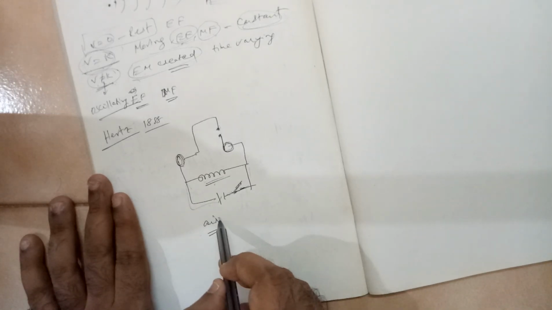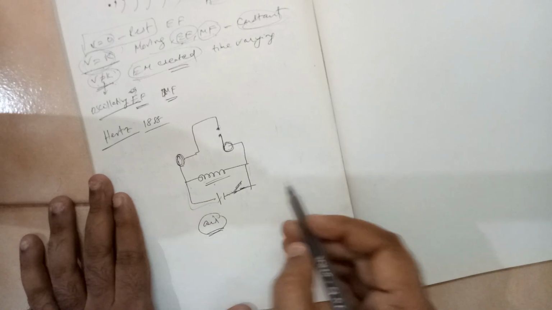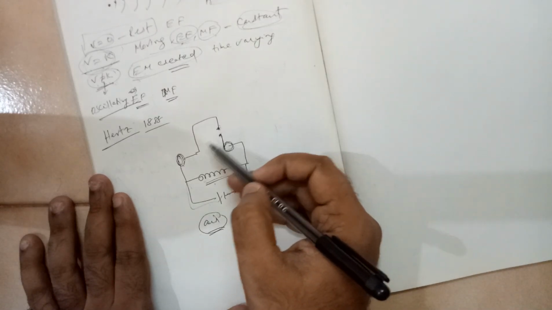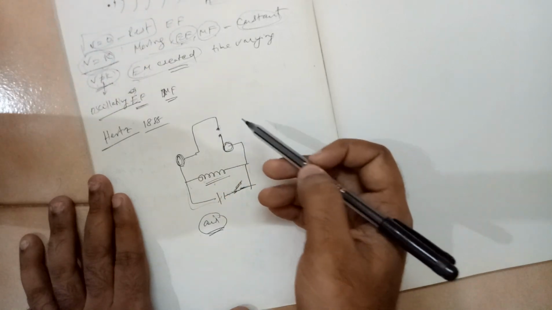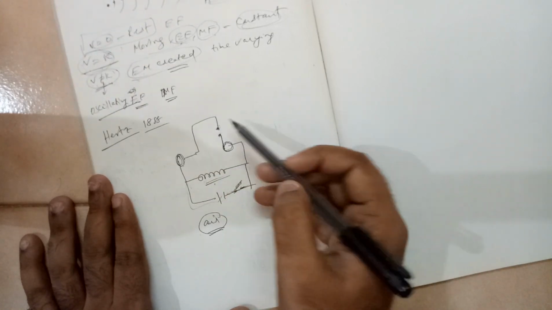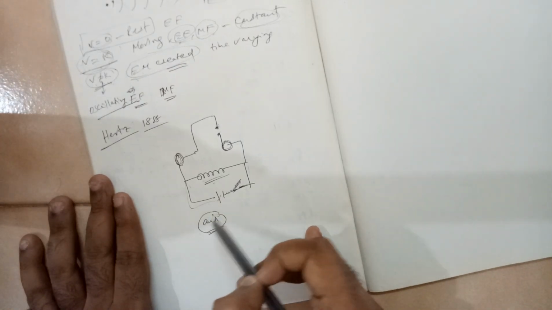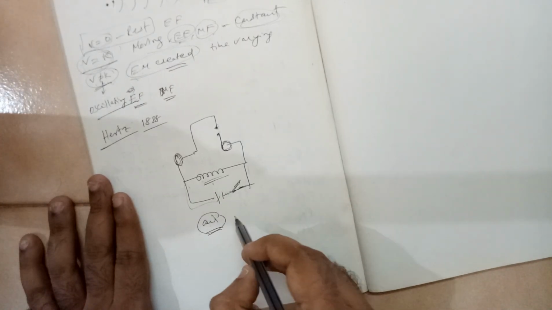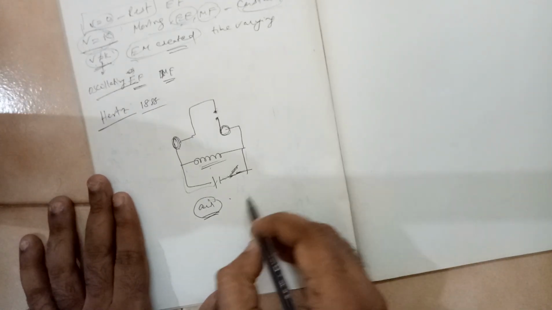The voltage should break the air. Because of the strong potential difference, you will have a strong electric field in between these two points, right? So it should have the property that it should break the air. How much should be the electric field value?